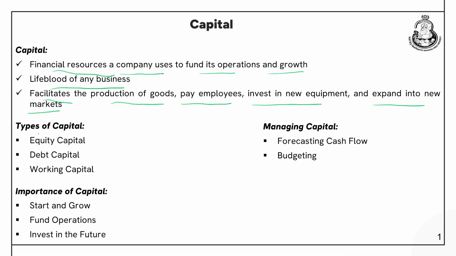Now, what are the different types of capital? The first one is equity capital. A company can issue equity shares or sell ownership in the company and raise equity capital. Next is debt capital. The company can issue bonds or debentures and raise debt capital. It is similar to a loan. Working capital. Working capital is required for the day-to-day management of a business, like when you want to pay wages or purchase raw materials.